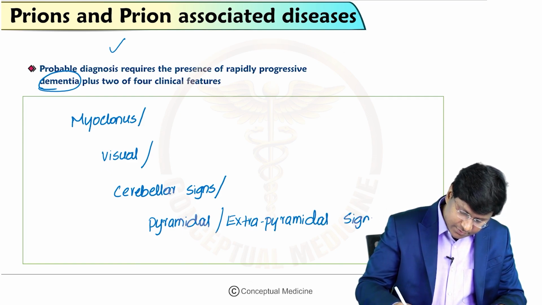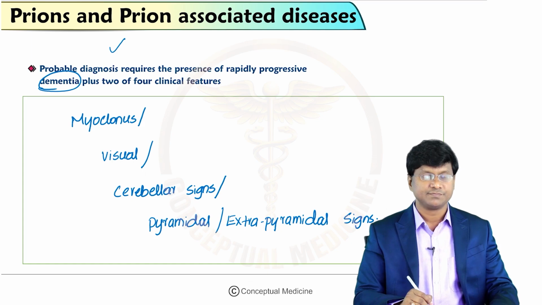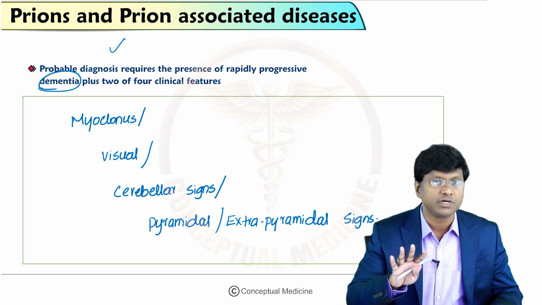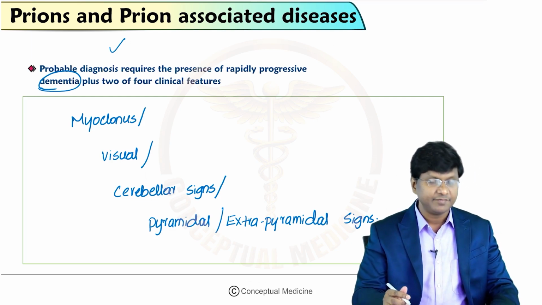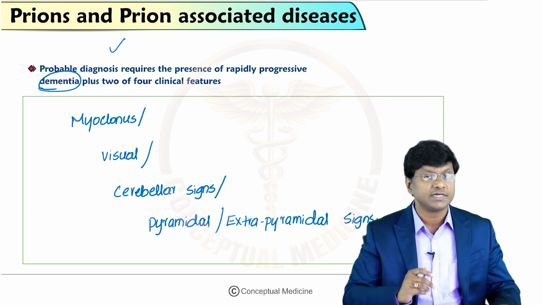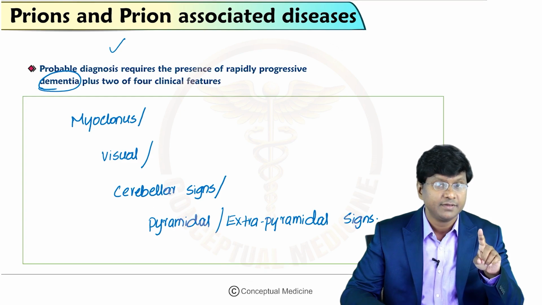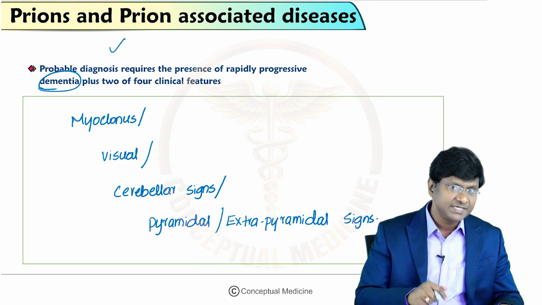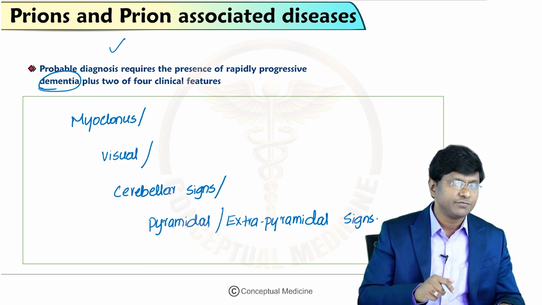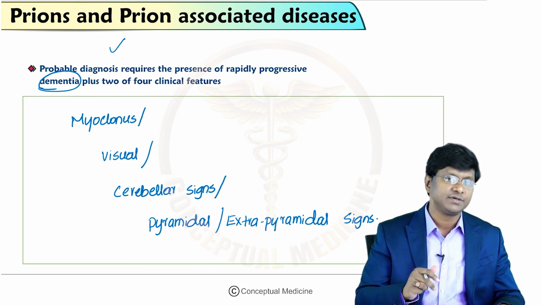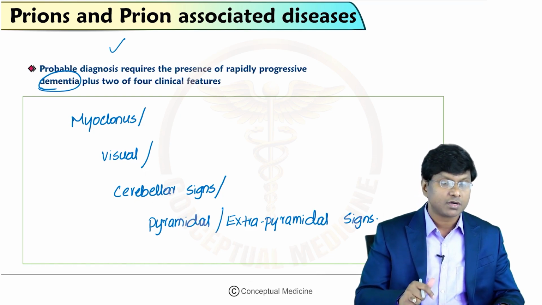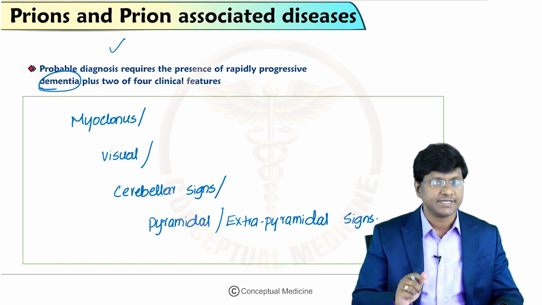These are the 2 of 4 clinical features that you need to diagnose Creutzfeldt-Jakob disease, but definitely there should be rapidly progressive dementia.